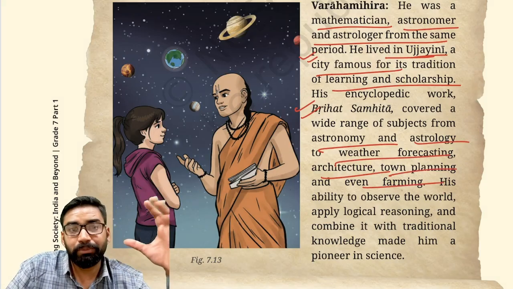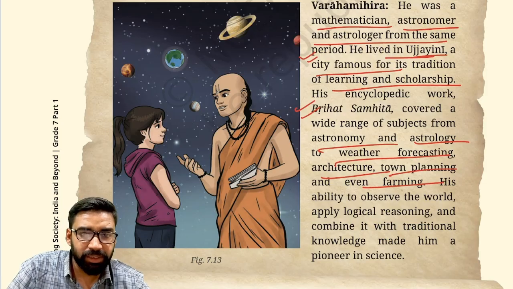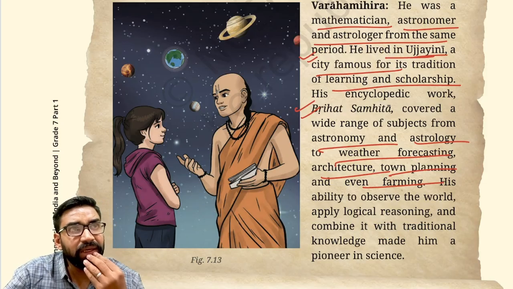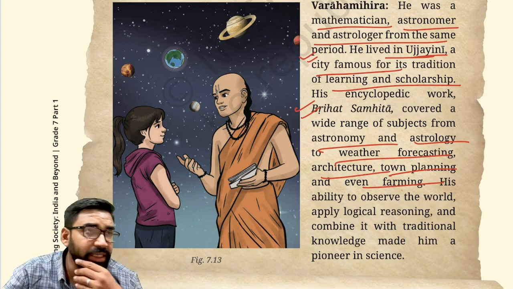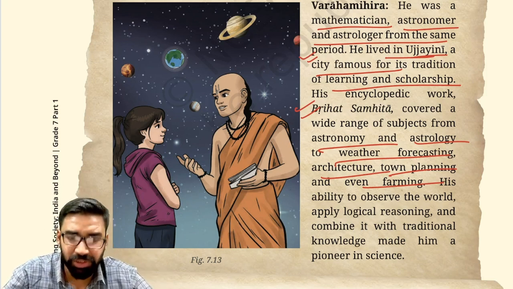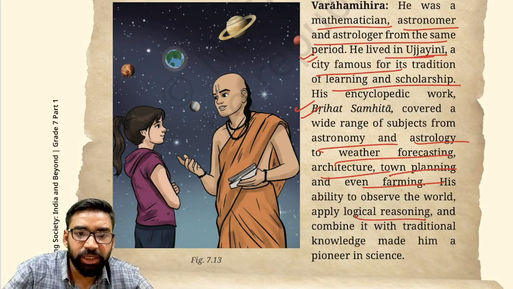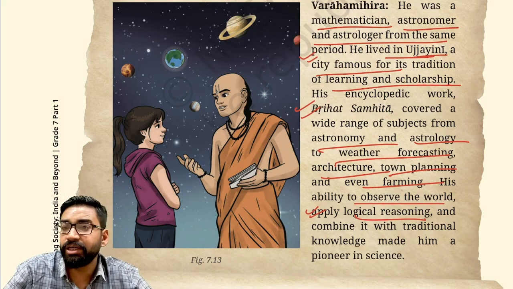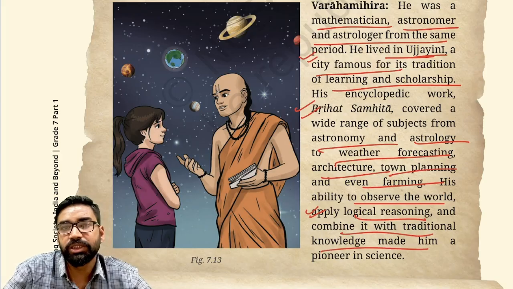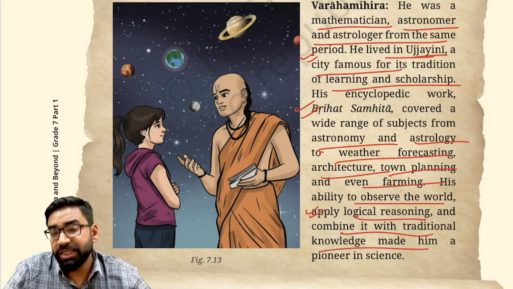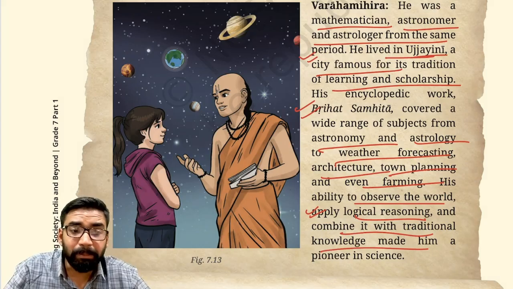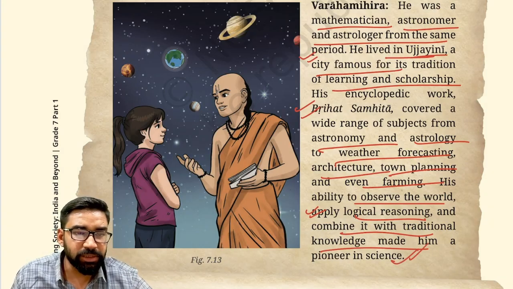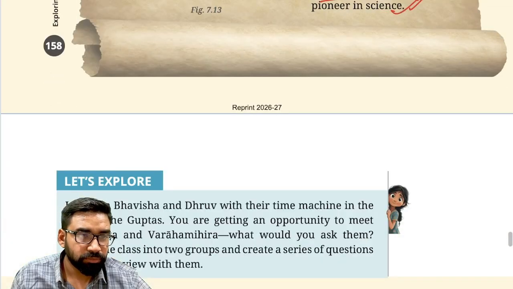Clear? So basically he did integration of observation with logical reasoning. He observed the world, he integrated those things through logical reasoning, and he also combined it with traditional knowledge. That is why these contributions of Vara Mihir made him a pioneer in science. Fine. Apart from this, medicine also.